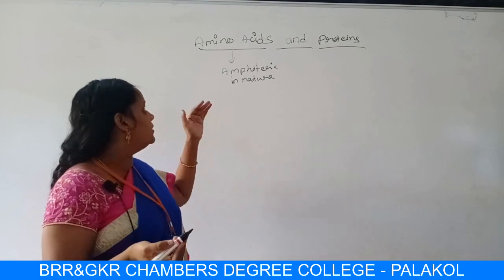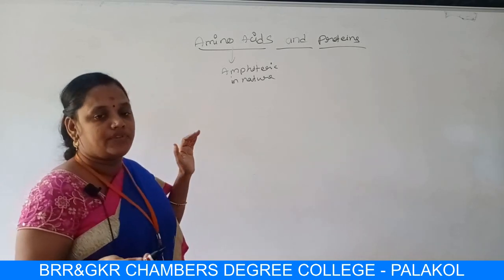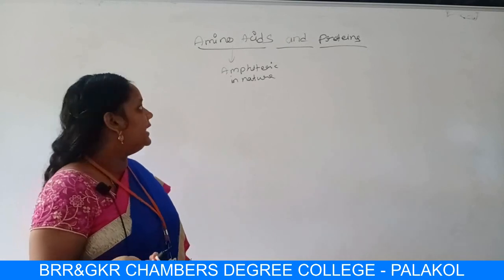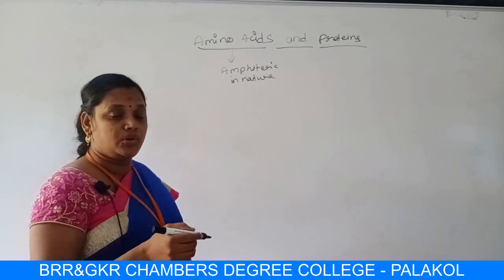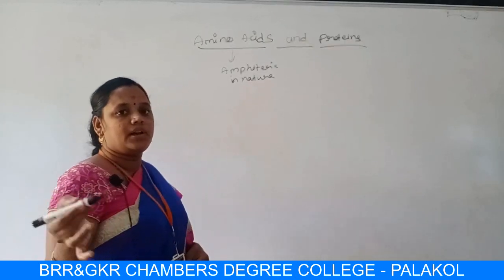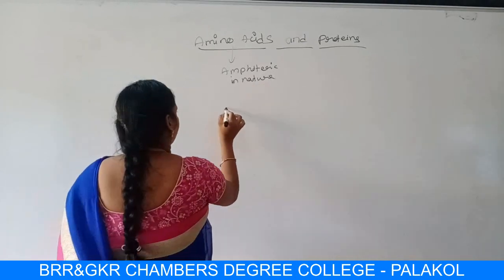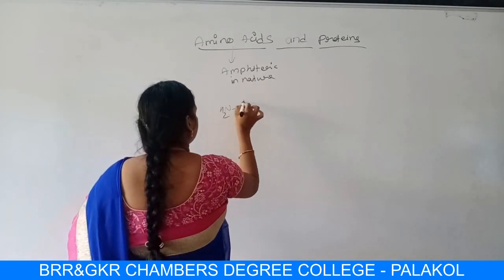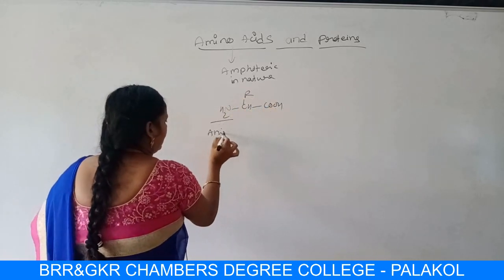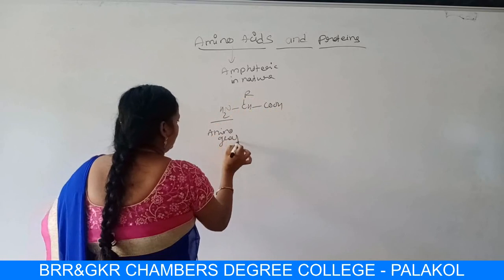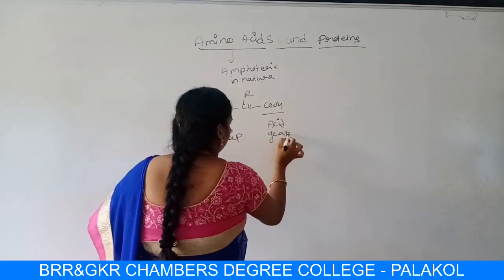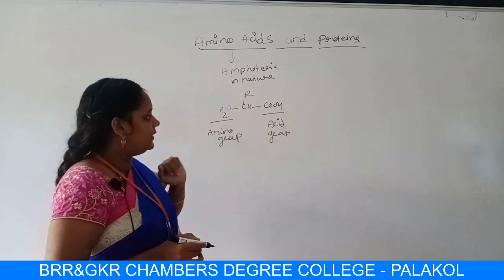That's why they are called amphoteric, and the name amino acid represents that it has an amino group and an acid group. So let us write the general form of amino acid: NH2CHRCOOH. This is our amino group and this is our acid group.